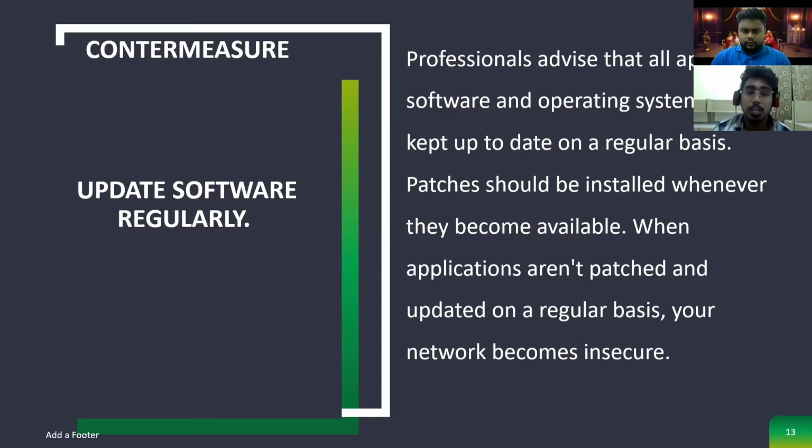For example, Windows 7. Windows 7 is an old software which is still being used by some users, but it's not secure enough to contain current attackers, because Windows 10 has updated security patches which help protect us from a lot of attackers attacking our system. Windows 7 doesn't have any of these patches installed. So this is the perfect example to show why the security patch update is really important to secure our system. The next countermeasure will be explained by Praveen.